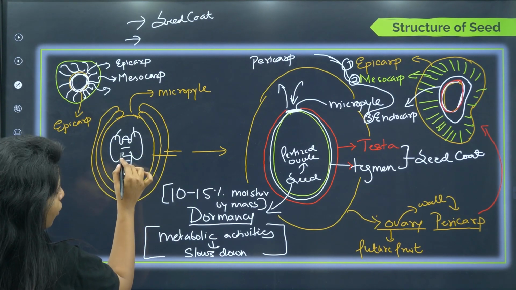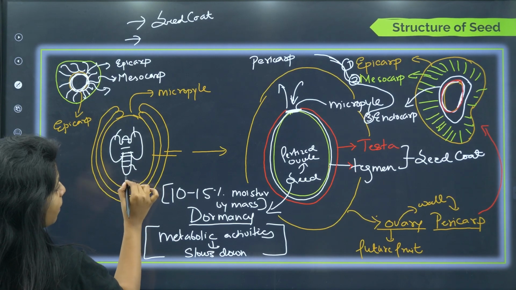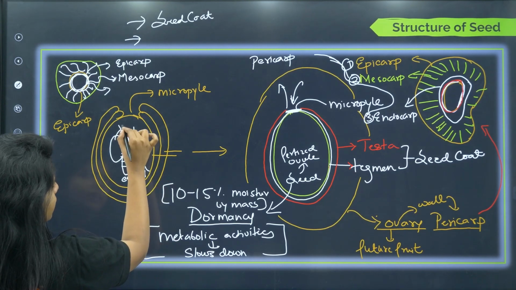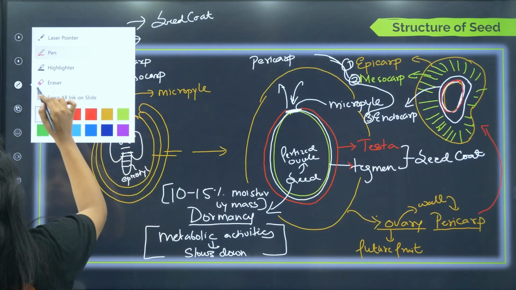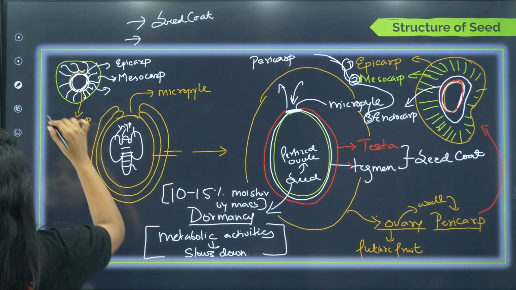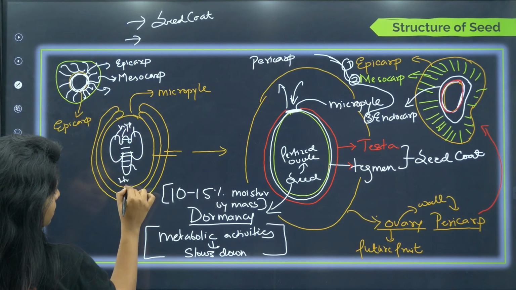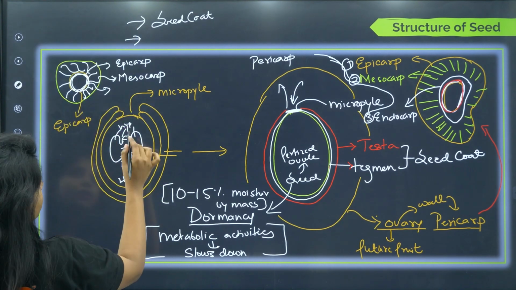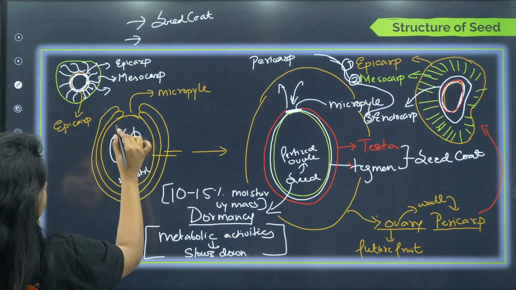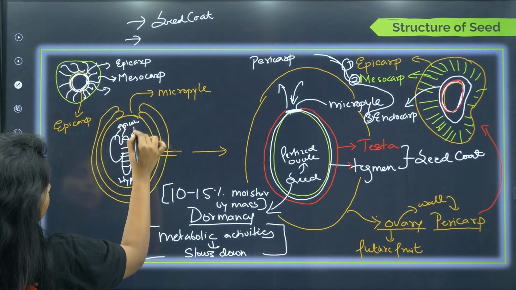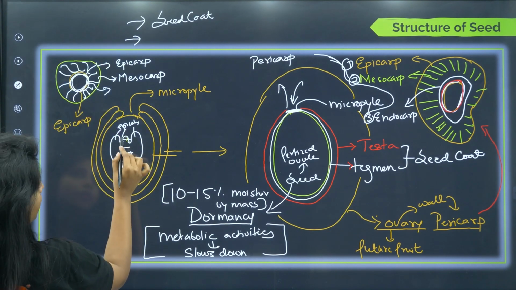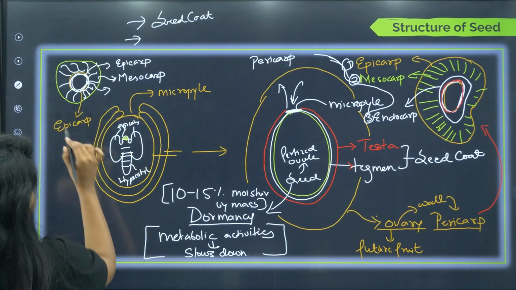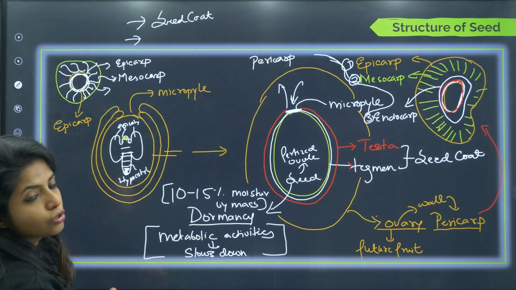The lower part, or below the cotyledons, is known as the hypocotyl, hypo as in below, okay, and the upper part will be known as the epicotyl. Yesterday we studied, so I am not making it again. The epicotyl will be having at the tip the plumule, which will be forming the shoot, and over here we have the radicle, which will be forming the root, okay.